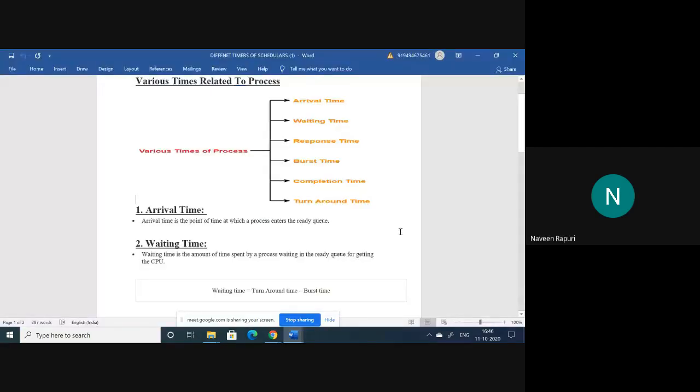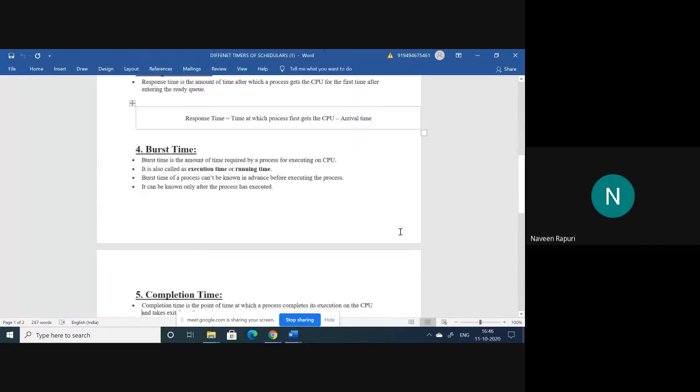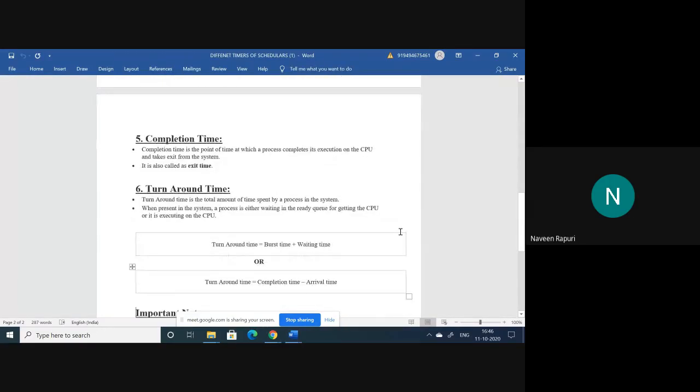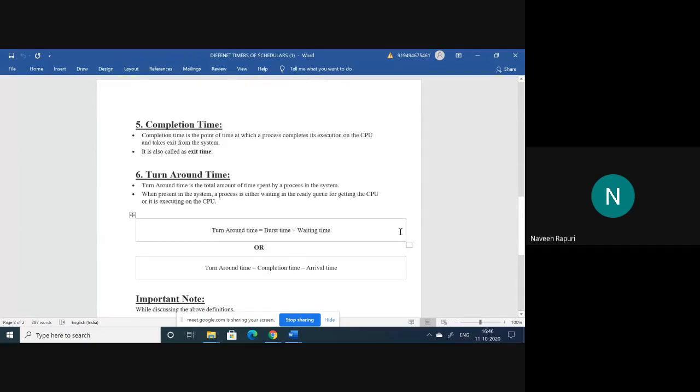Turnaround time also means burst time plus waiting time. Suppose you want to calculate the wait time first, then by adding the wait time to the burst time, you can get the turnaround time. Or else, if you have the completion time, by subtracting arrival time from the completion time, you can also get the turnaround time. We will see both situations.